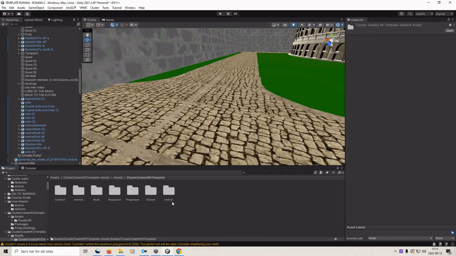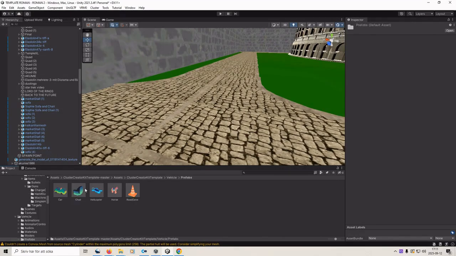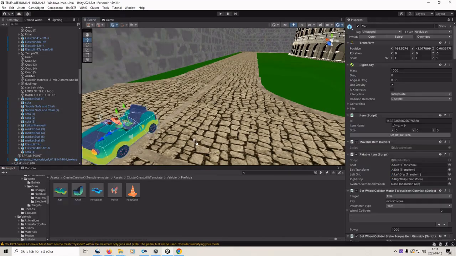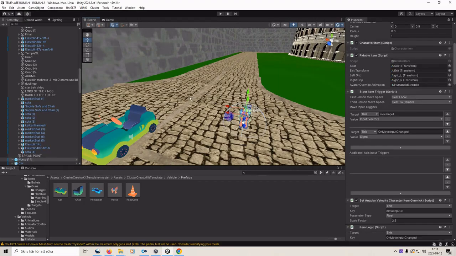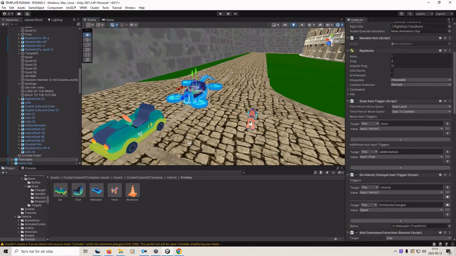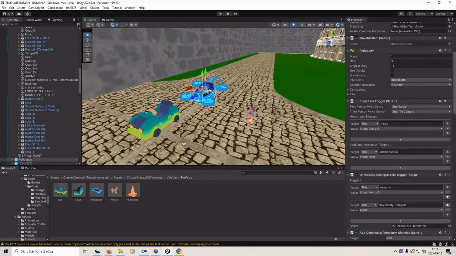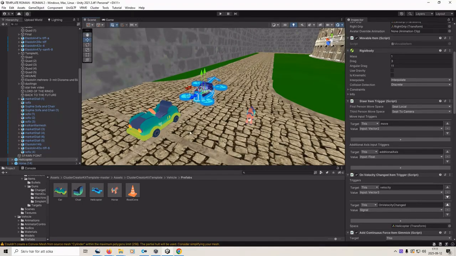Then you go to what do you want? Let's say you want vehicles. You click on Vehicles, Prefab. There you go. You just drag like this. You can see there, scripting already included. So you just play the game and you can already drive cars, you can ride horses, you can fly planes. No need to spend hours and hours finding scripting for this stuff. Just drag and drop and you are done.